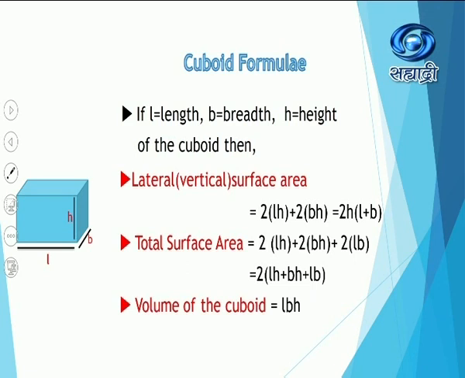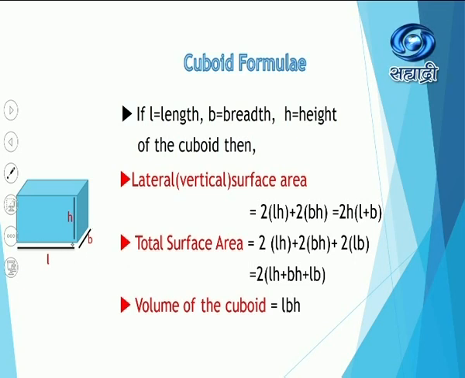And the third formula is: volume of the cuboid is equal to L into B into H. Now guys, pay attention. When you want to find the volume, you have to take the area of the base and then multiply it by its height. Suppose this is a fish tank and I am adding some water into it.